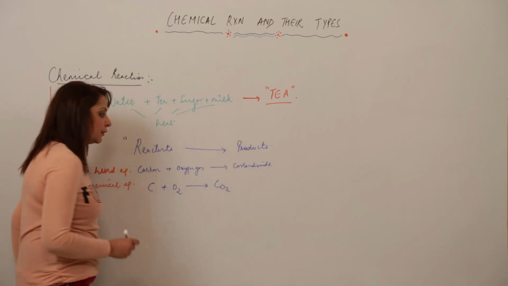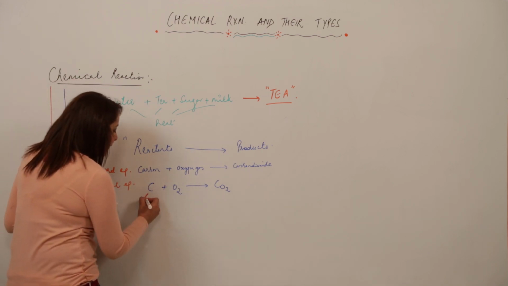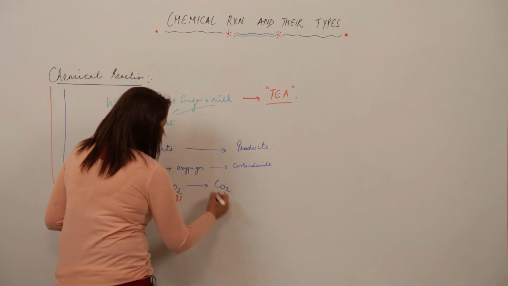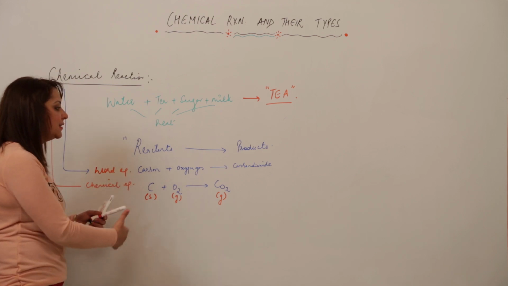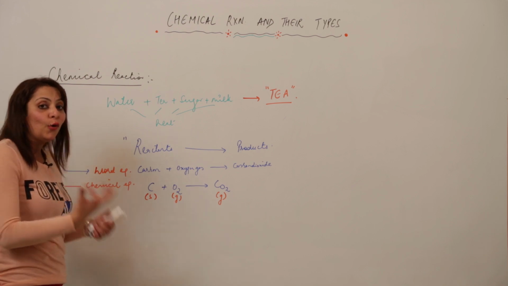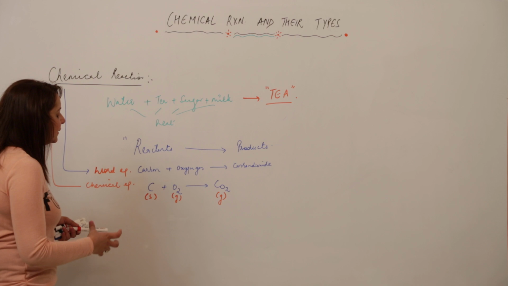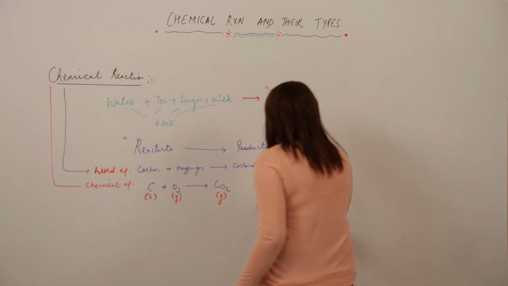So to make it more informative, I am writing the states. See, carbon occurs in solid form, oxygen occurs in gaseous form, and carbon dioxide is again in a gaseous state. By writing this, the reaction has become more informative. So you can make it more informative. Now, how can you balance it? As you can see, it is already balanced, but in case it is not balanced, we can write the balanced chemical equation.